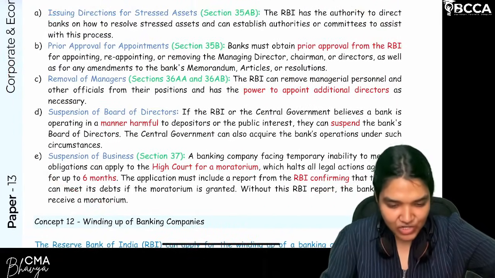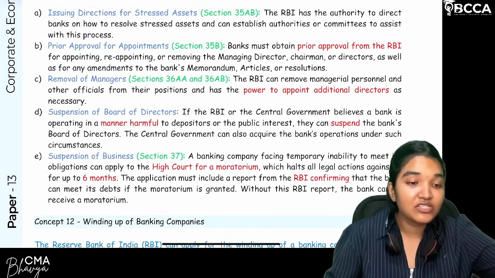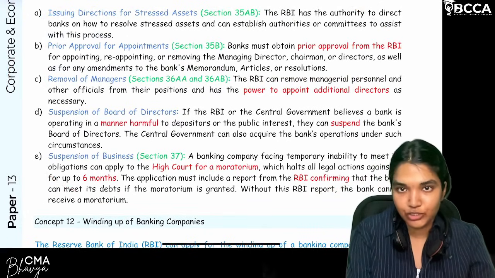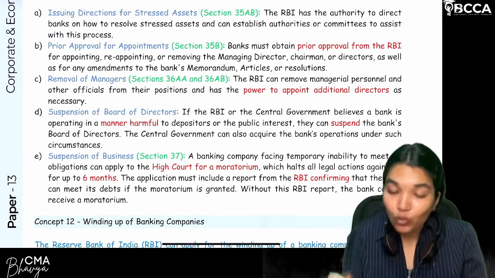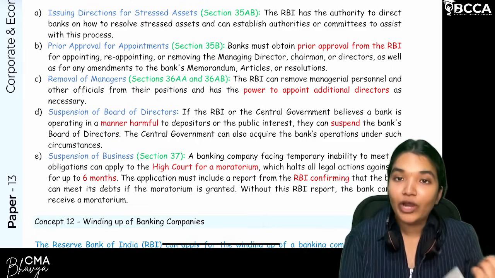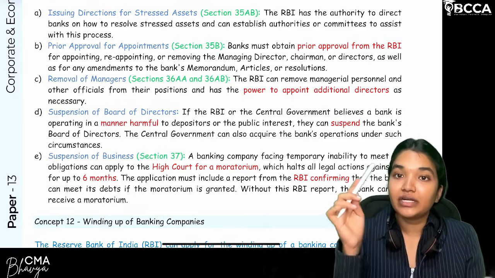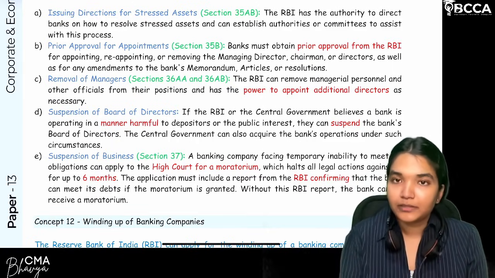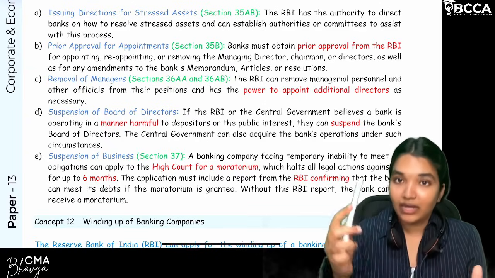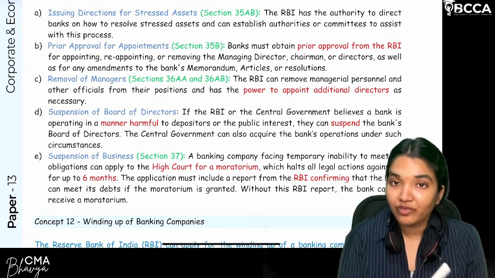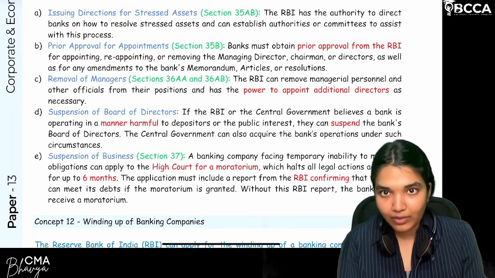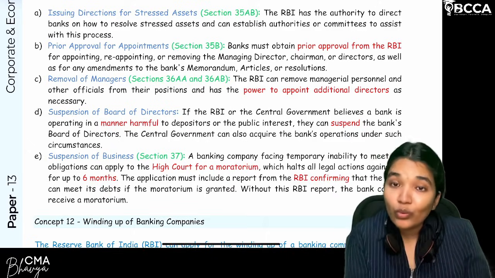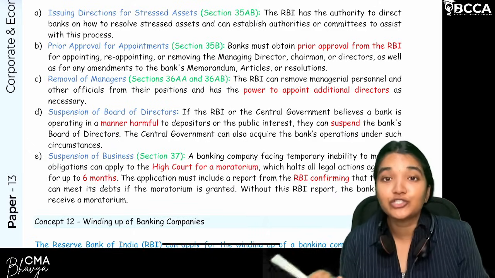If there are any stressed assets, RBI will give directions on how to resolve them. RBI approval is required for what? Appointment and reappointment of the managing director, chairman and other directors, as well as amendment of MOA and AOA. For that you need the RBI's approval. RBI has the power to remove any managerial person or appoint additional directors.